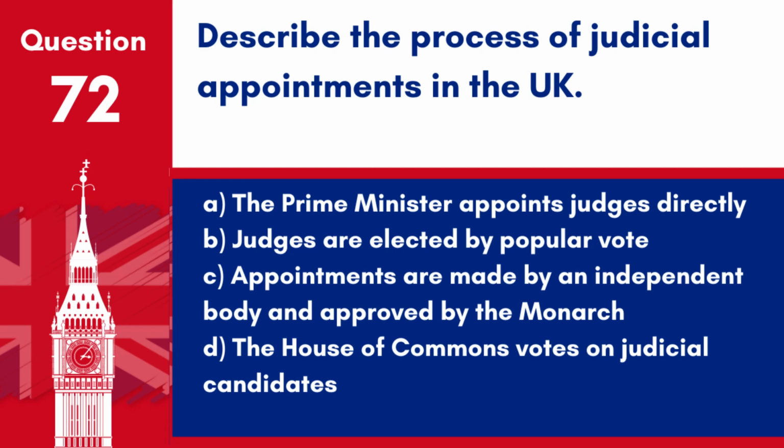Question 72. Describe the process of judicial appointments in the UK. A. The Prime Minister appoints judges directly. B. Judges are elected by popular vote. C. Appointments are made by an independent body and approved by the monarch. D. The House of Commons votes on judicial candidates. Answer: C. Appointments are made by an independent body and approved by the monarch. This ensures the judiciary remains independent of political influence.